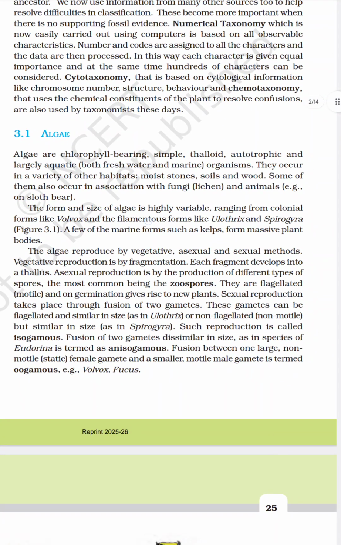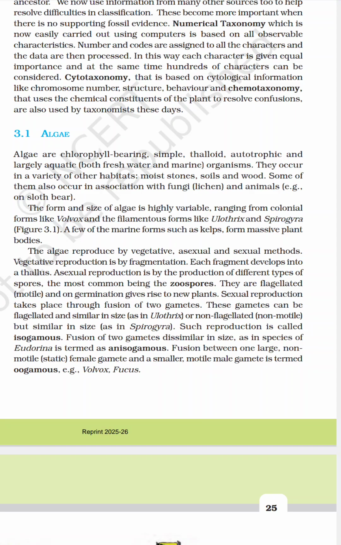The size can vary. There can be different types of algae, such as colonial forms like Volvox, filamentous forms like Ulothrix and Spirogyra, and a few form massive body structures like kelps.